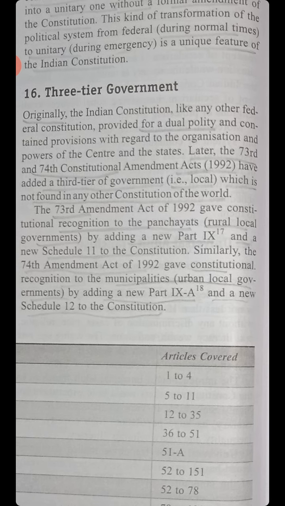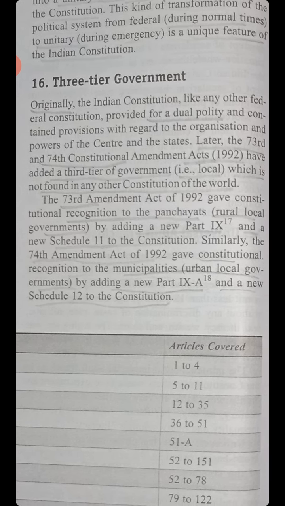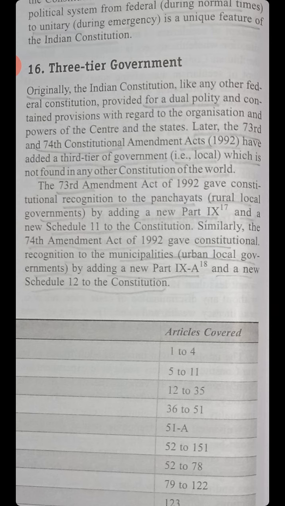Three-tier government. Originally, the Indian Constitution, like any other federal constitution, provides for a dual polity and contained provisions with regard to the organization and powers of the center and the states. Later, the 73rd and 74th Constitutional Amendment Acts of 1992 have added a third tier of government, that is local, which is not found in any other constitution of the world.